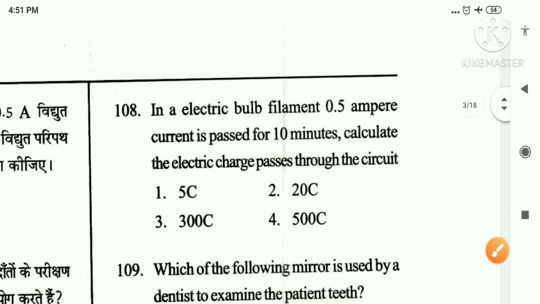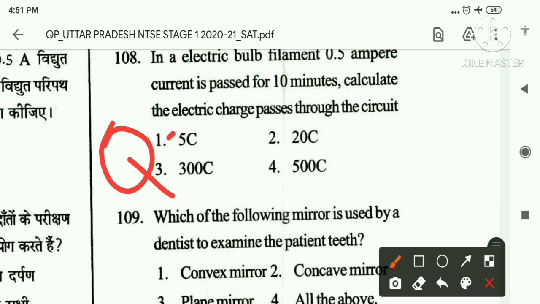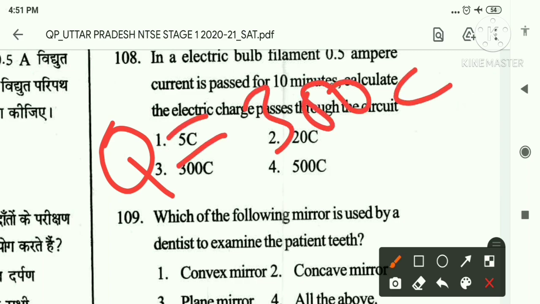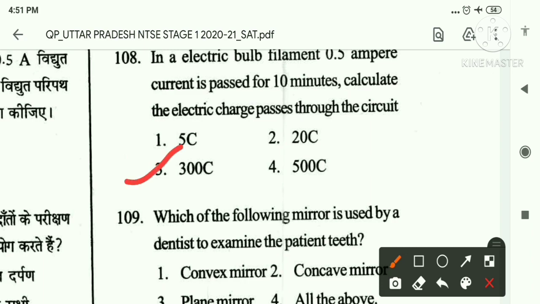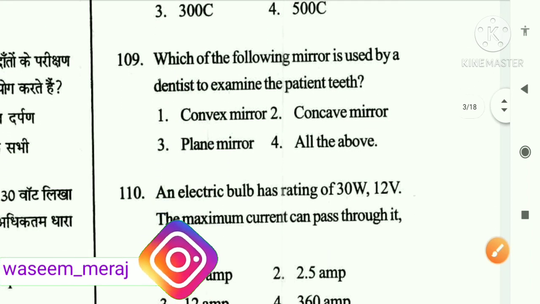Now Q is equal to 300 coulombs. The option is the third one, 300 coulombs is the right answer. Okay, now let's go to the next question.